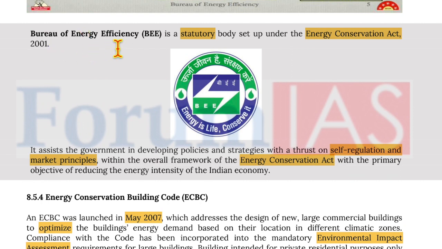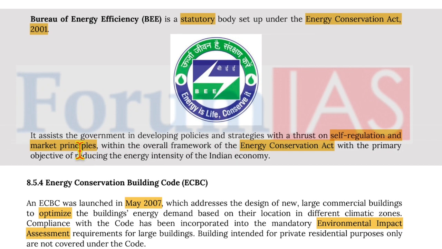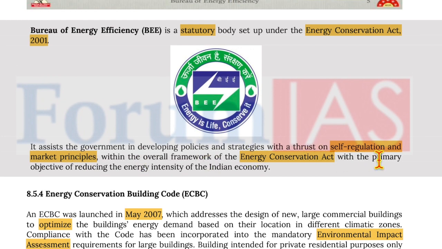Moving on to Bureau of Energy Efficiency, which is a statutory body set up under the Energy Conservation Act of 2001. It assists the government in developing policies and strategies with thrust on self-regulation and market principles within the overall framework of the Energy Conservation Act, with the primary objective of reducing energy intensity of the Indian economy.